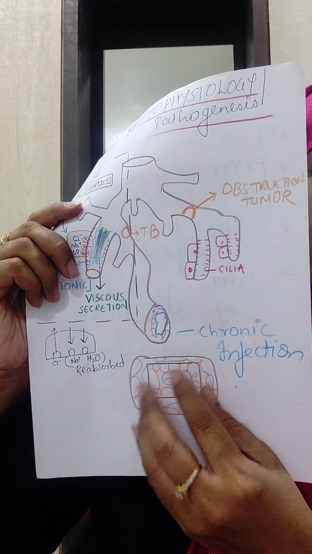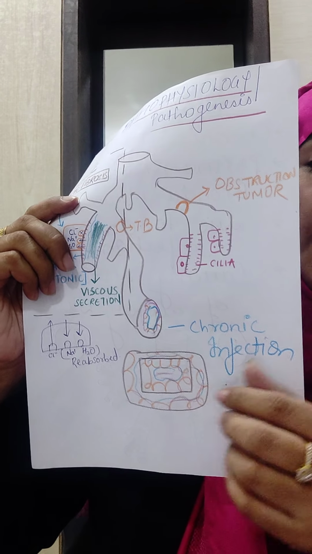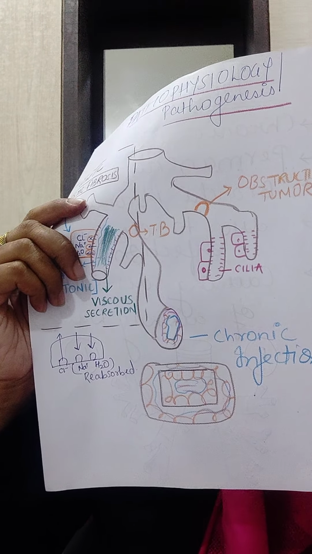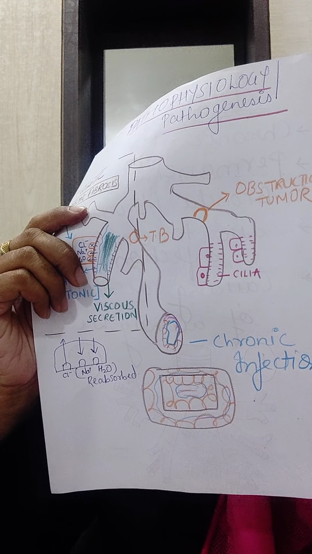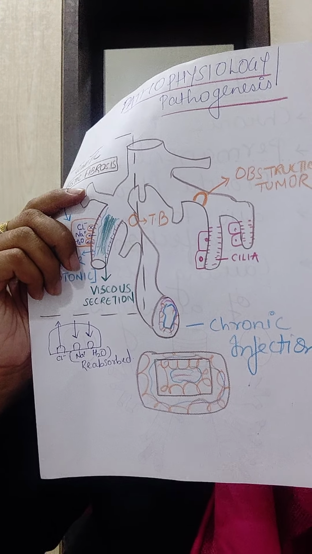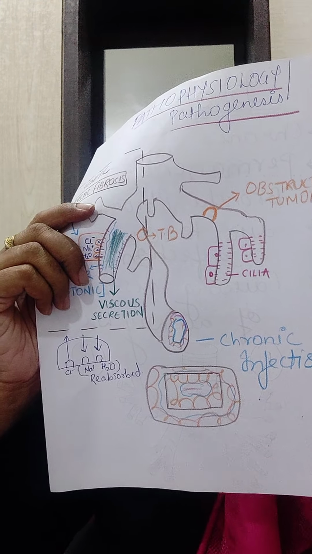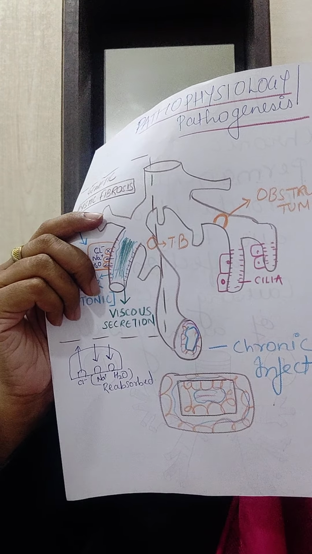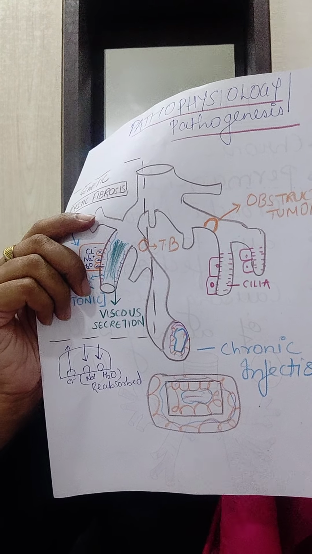Because destruction occurs, it becomes hypertrophied. If it regrows itself, then there is no problem. But when the interstitium gets affected, then there is pus formation and the pus starts accumulating here. That is why in chronic infection there is profuse sputum production in the patients of bronchiectasis.